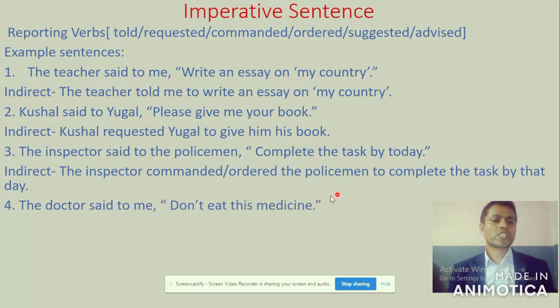The doctor said to me, don't eat this medicine. Here the doctor is the subject, said to is the reporting verb, me is the object, and the quoted part is don't eat this medicine. So very first, find out the function of this sentence. Don't eat this medicine is what? The function is advice.